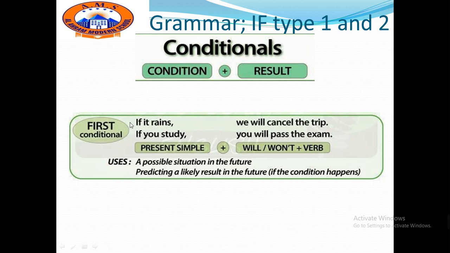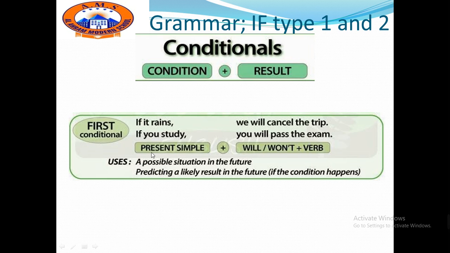As you have here in the first example, if it rains, here it rains is a present simple tense. In the result clause, we have we will cancel the trip. If you study, you will pass the exam.